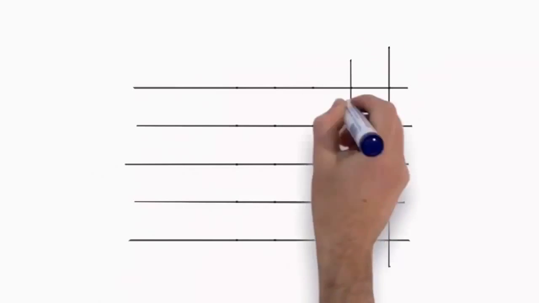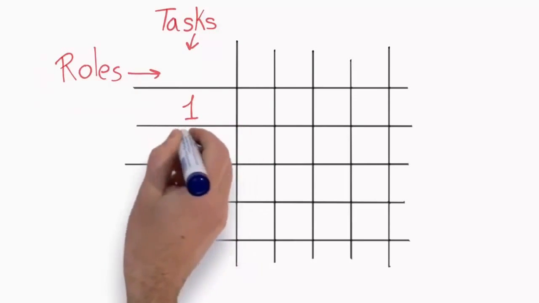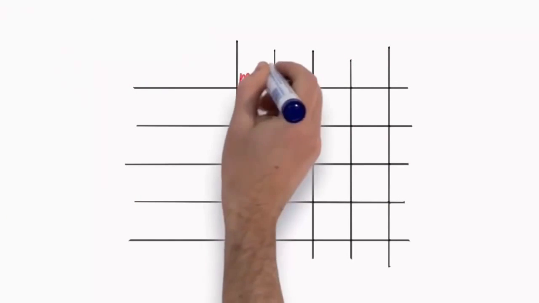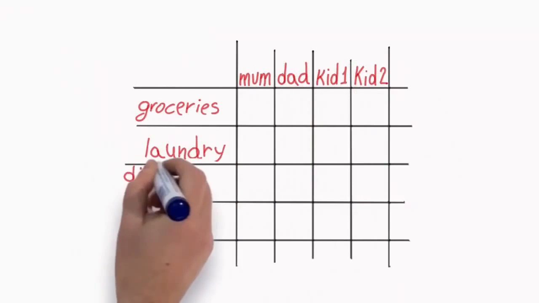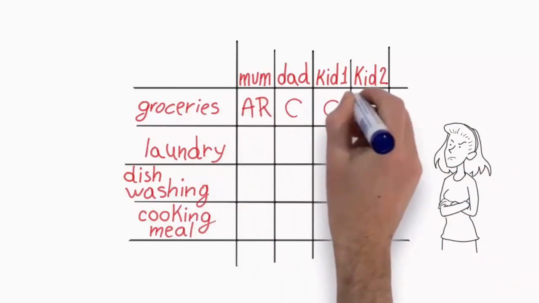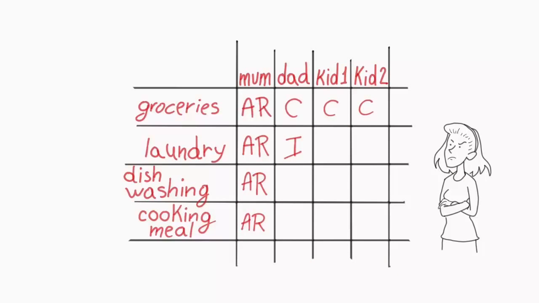So it's time to have fun. The idea behind RACI is to create a RACI matrix or chart. This is where you map your tasks or activities against the roles. The activities go down the left side of the chart, and the roles are across the top of the chart. To make it more interesting, we will fill it in relative to the current situation and then change it to the ideal situation. Then you fill in your various A's and R's in all the cells so you know exactly who is accountable, who's responsible, who will be consulted, and who needs to be informed for the various activities. Making sense now?